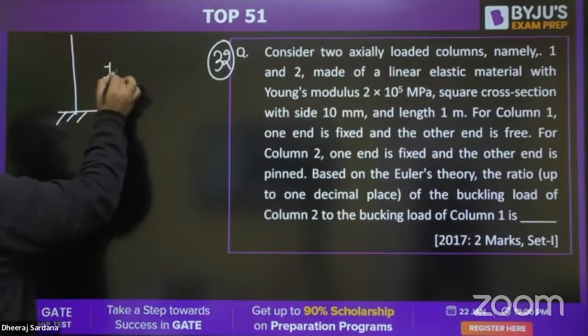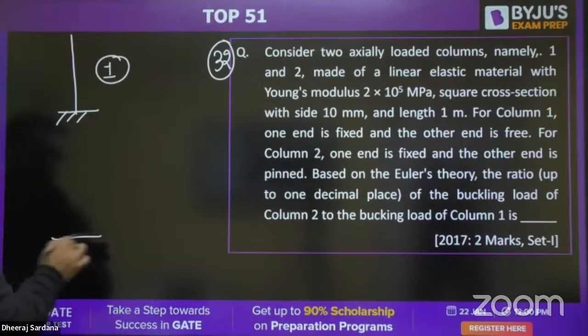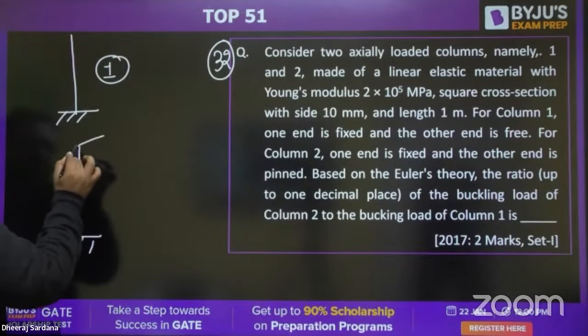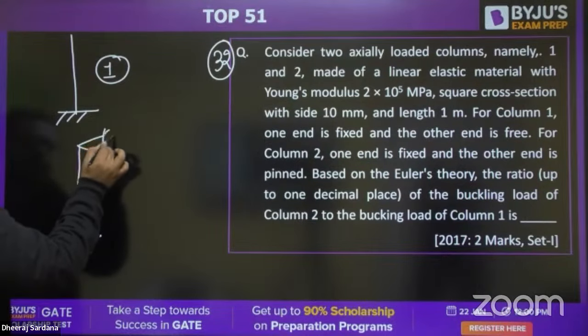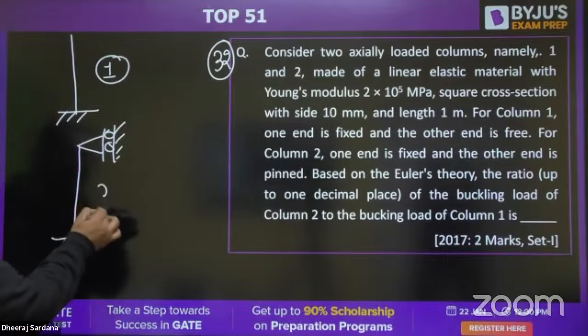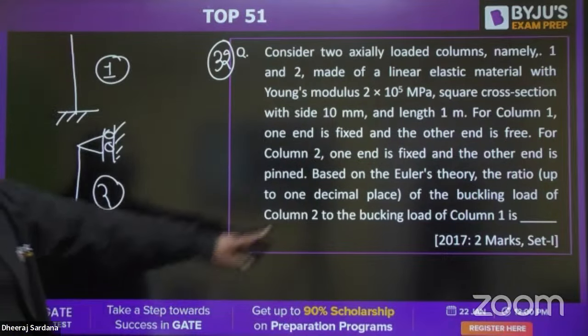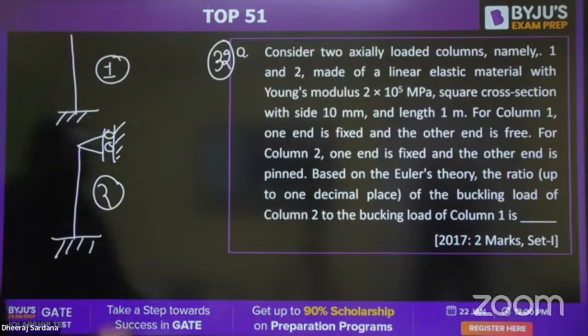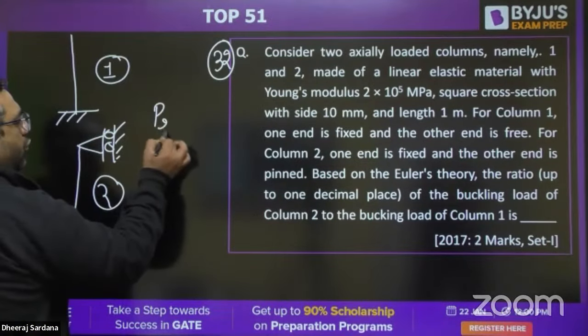This is column 1. And column 2 is one end fixed and other end is pinned, like this.